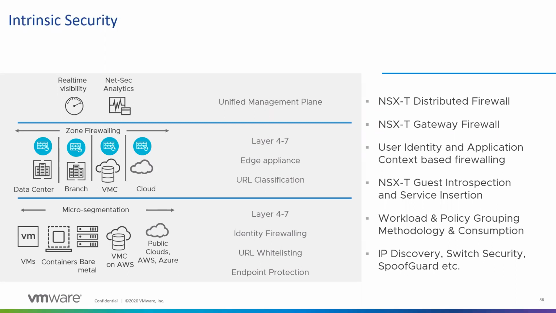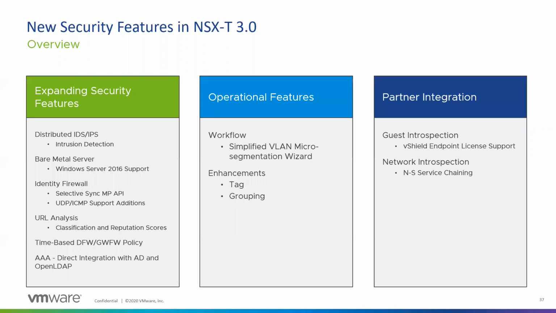There are a lot of things in the security. So I just wanted to summarize what all is there and what's new in NSX 3. We have added support for IDS. We have added support for time-based firewall rules. Like there are certain rules which kick in the evening, or certain rules which kick in the morning, from this time to this time. And we are adding more partners and service chaining. There's a lot of enhancements going on in the tagging and the grouping mechanisms.